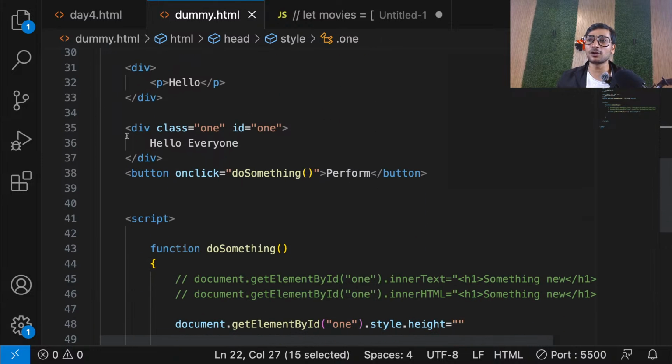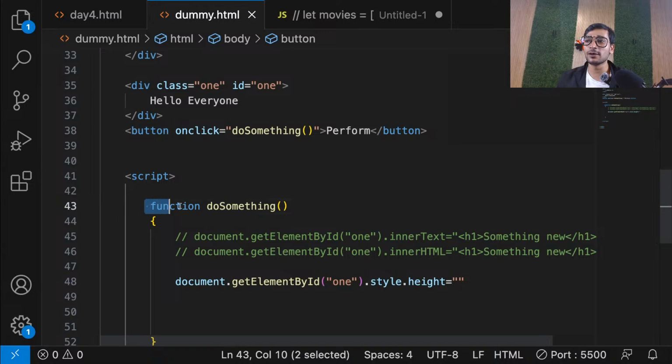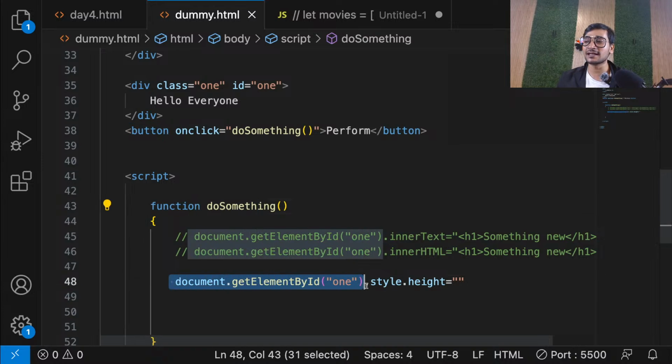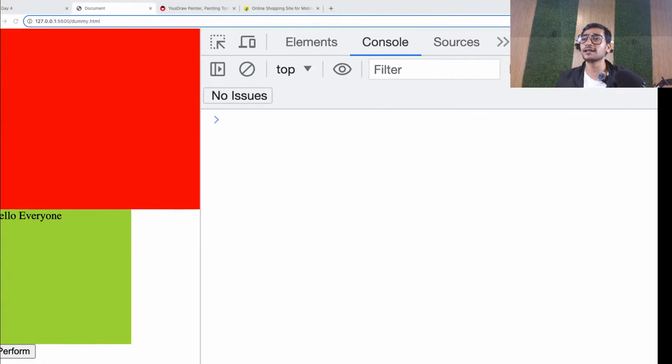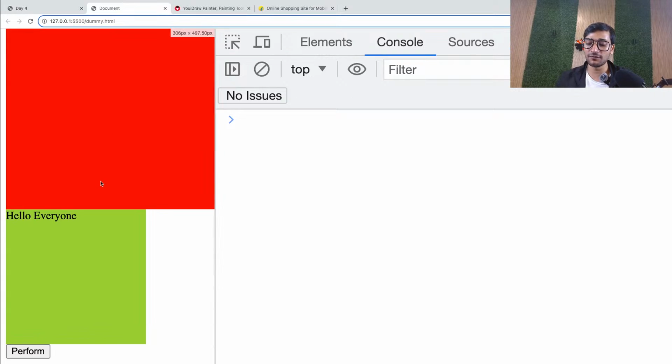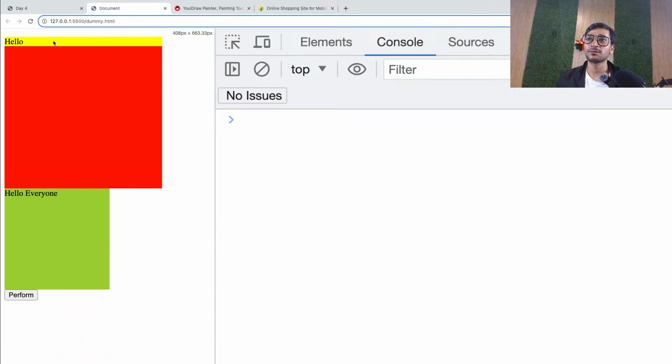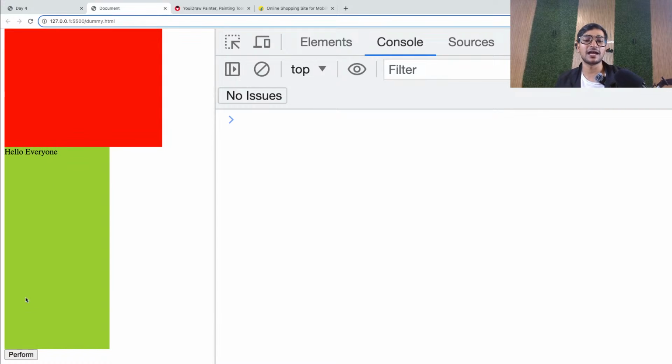But now when I click on this button and this function is called, that element will be selected and its height I want to change to 400 pixel, not 4000, 400 pixel. Now we'll see what happens. Let me first zoom it out so that you can see things. Now see everyone, if I click on this button, the height changed. See that? The height got changed.